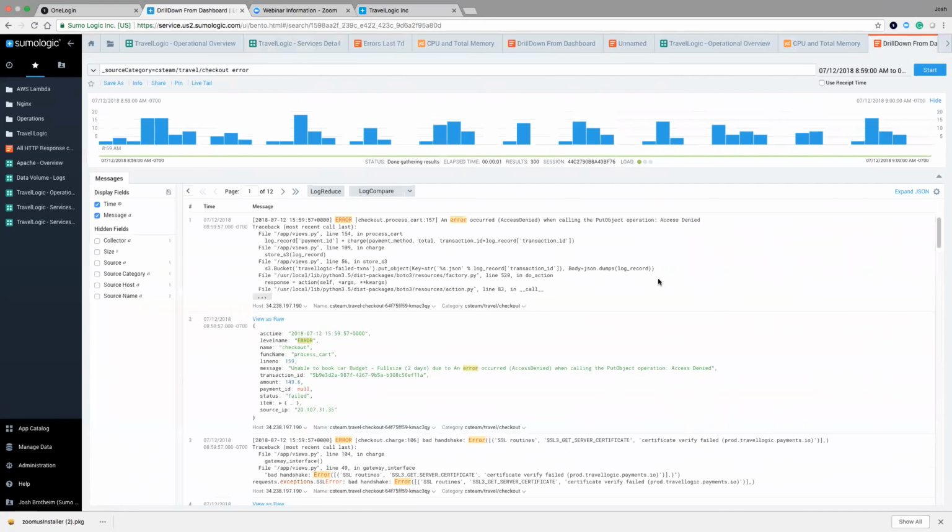And so what I'm looking at now is all the errors that occurred with the travel checkout source category. And so this is giving me all these errors. And as I see here, there were about 300 errors during this 1-minute chunk. And so I could see some of these errors here. And if I look at them, I see access denied. I see an error down here related to the SSL service certificate. So that's interesting. I'm seeing the errors, but I'm not seeing what caused them yet.